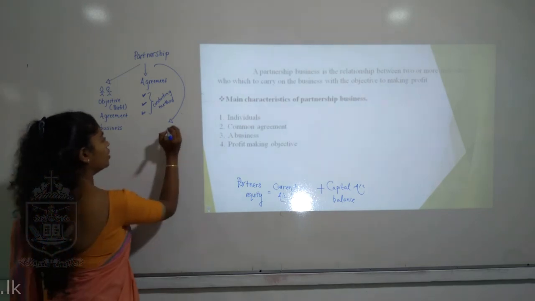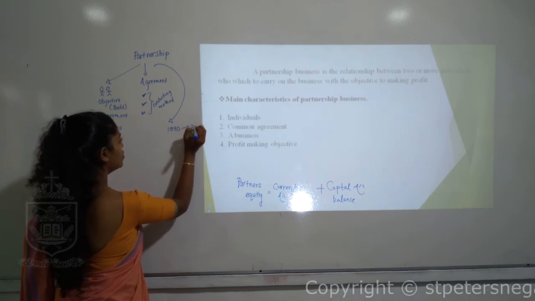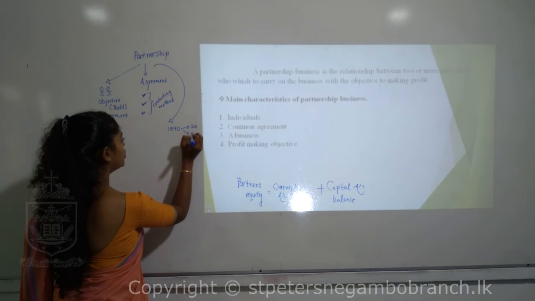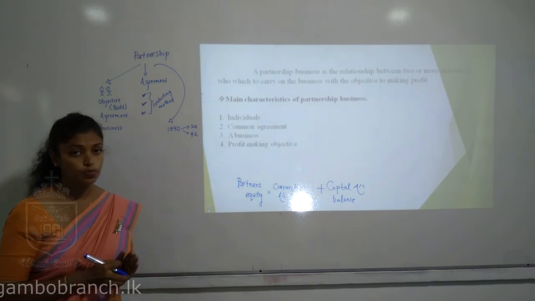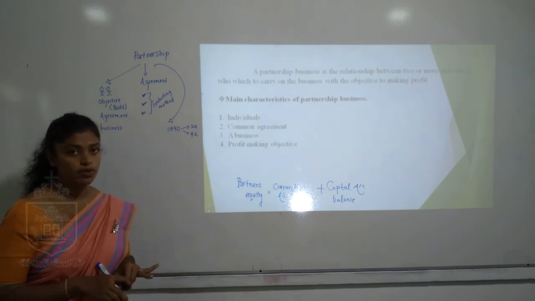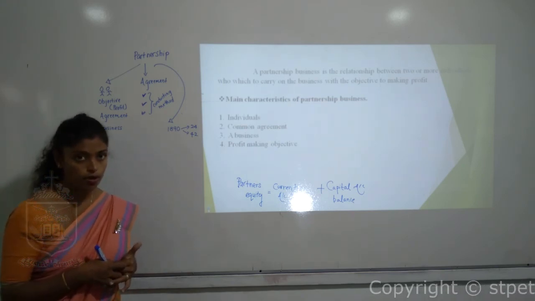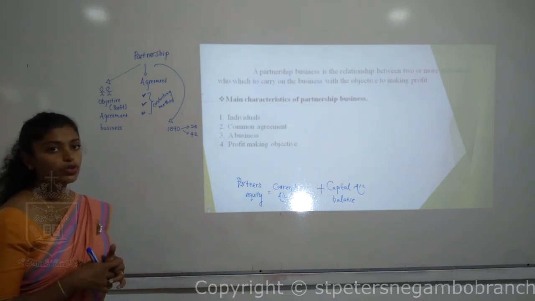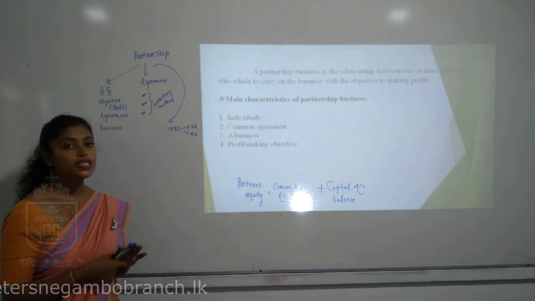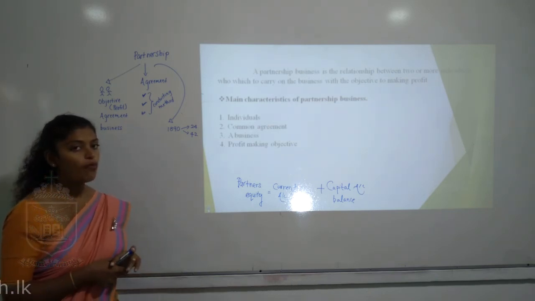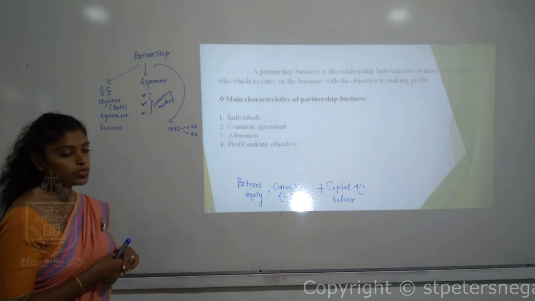There are different laws. The 1890 Partnership Ordinance has two sections, section number 24 and section number 42. Section 24 speaks about profit and loss sharing, which should be equal; no salaries given, no interest given, and if any expenses are borne by the partners on behalf of the business, we have to repay them, and loans given by the partner should get 5% interest. And section 42 speaks about when there is a retirement of a partner, how we can give them interest. The interest rate is 5%, as well as for the loans given by the partners.